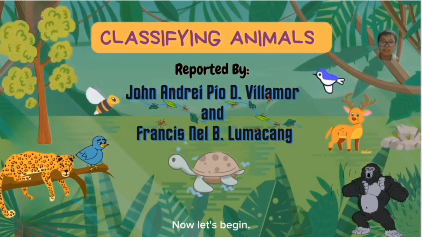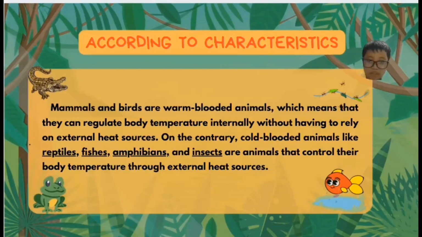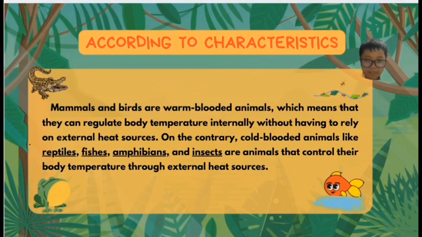Now, let's begin. Mammals and birds are warm-blooded animals, which means that they can regulate body temperature internally without having to rely on external heat sources. On the contrary, cold-blooded animals like reptiles, fishes, amphibians, and insects are animals that control their body temperature through external heat sources. The different groups of animals, such as mammals, birds, insects, fishes, amphibians, and reptiles, can be classified